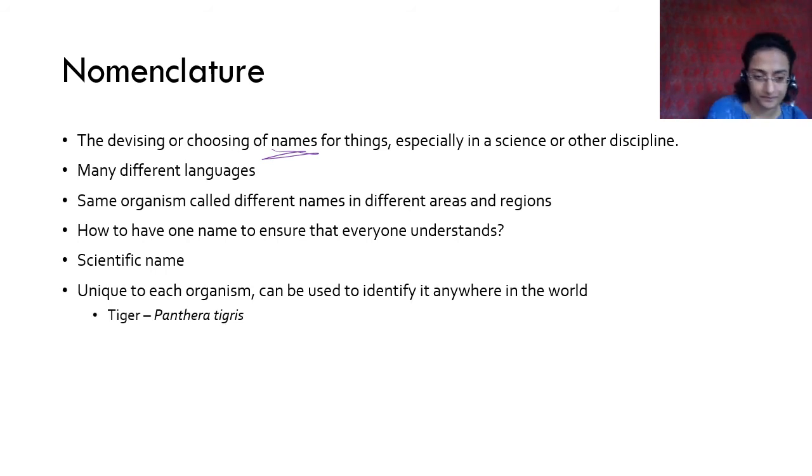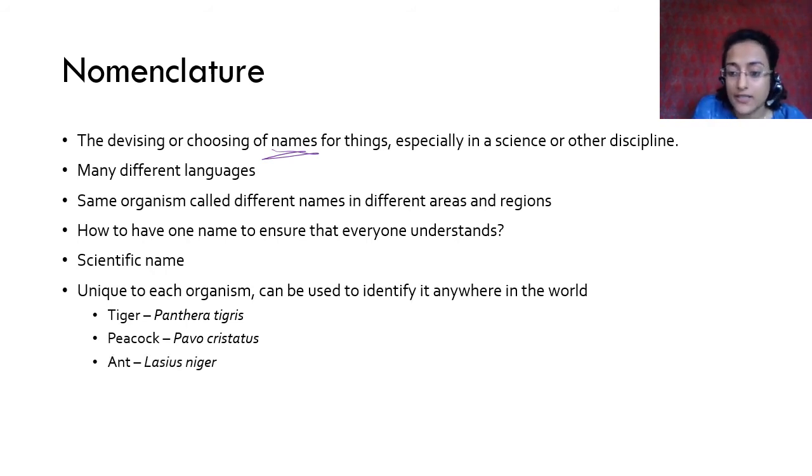This is actually an exercise in your book. It's a question in your book: find out the names of these organisms. I have given you an example, I have solved that question for you. So tiger is Panthera tigris. I will tell you what these two names mean. Please remember these. Tiger is Panthera tigris. Peacock is Pavo cristatus.